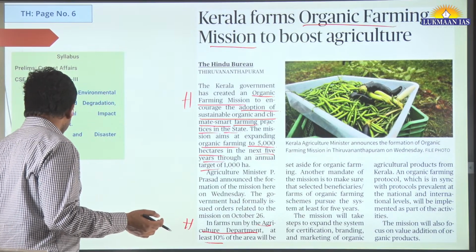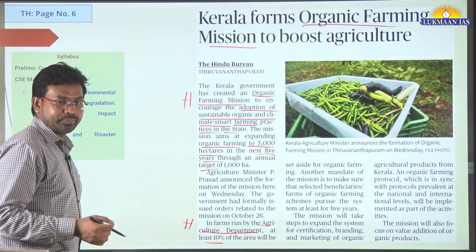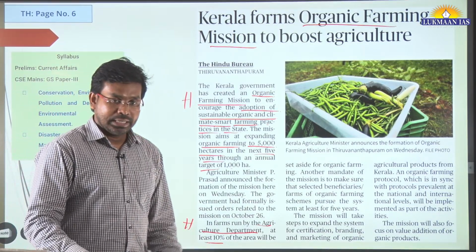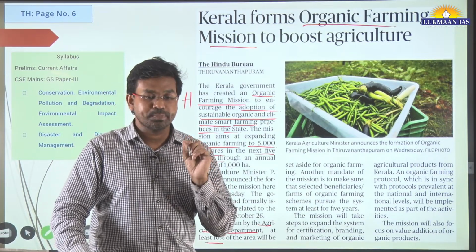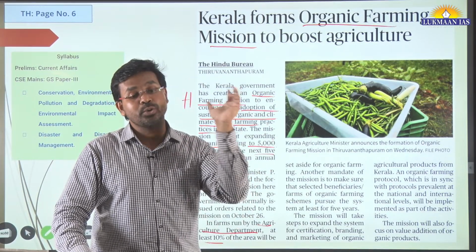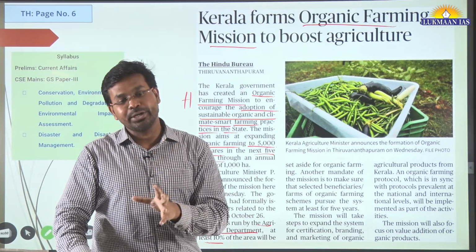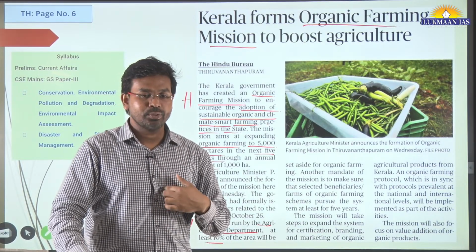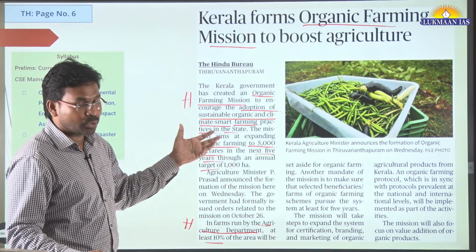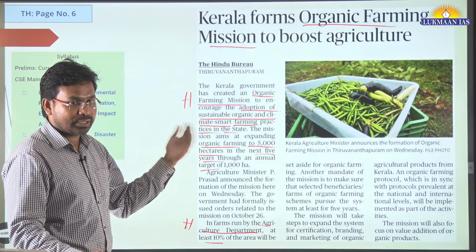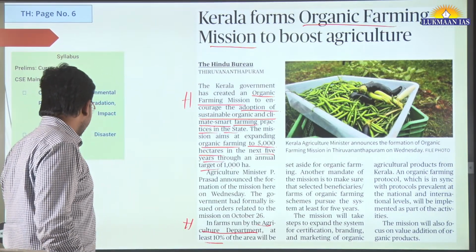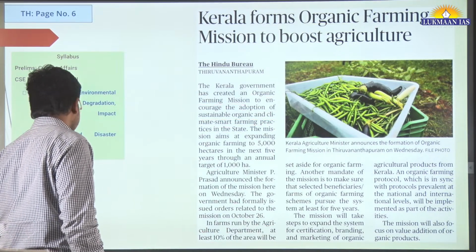So it's a good concept. Organic farming means here we are not going to use chemical fertilizers, we are not going to use pesticides. Instead of this, we are going to use organically produced things. Means we are going to use natural fertilizers that do not have chemical content. So this is a good thing.